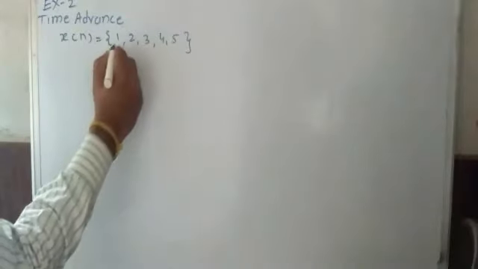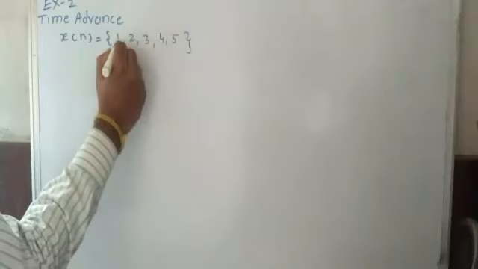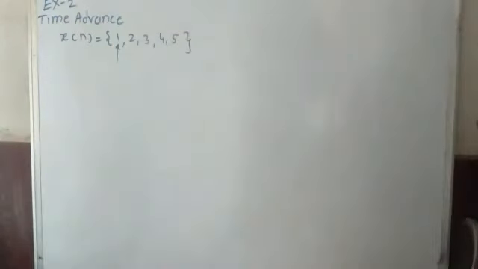Now here we assume the arrow mark is not given. If the arrow mark is not given, I already told you, you have to consider the first element or first sample as the origin.